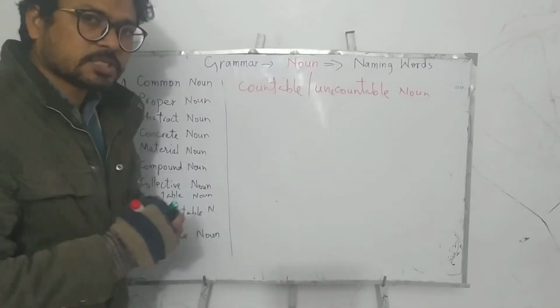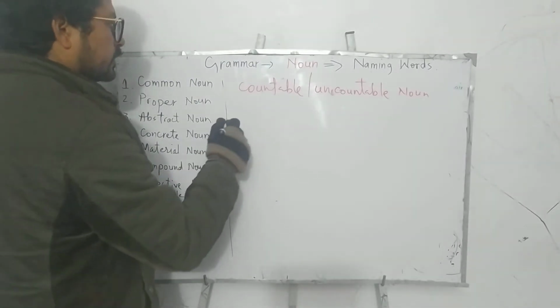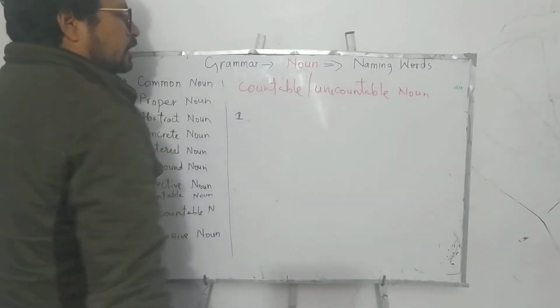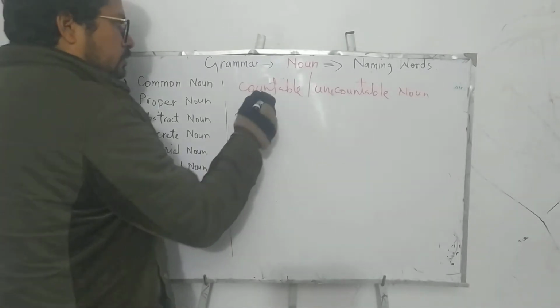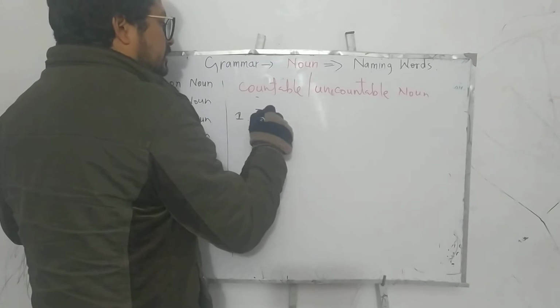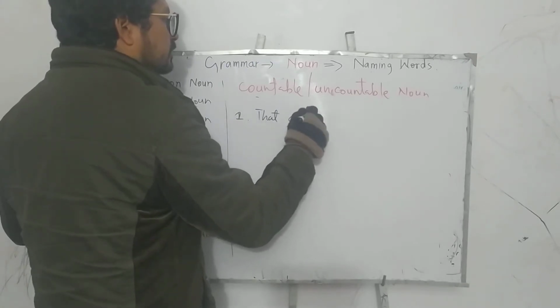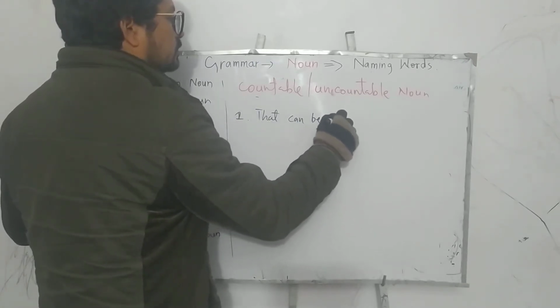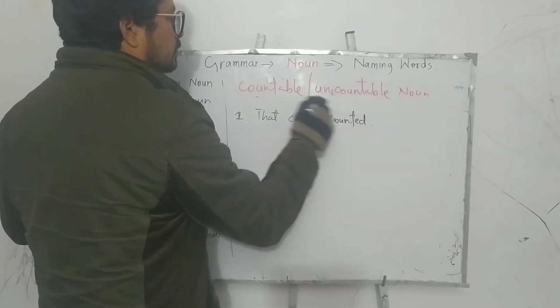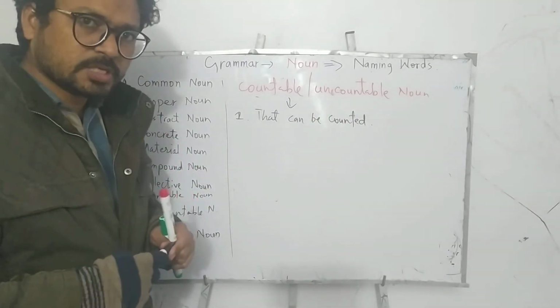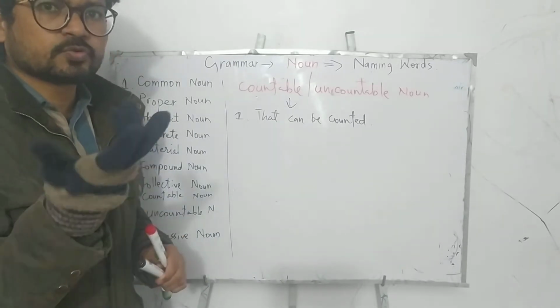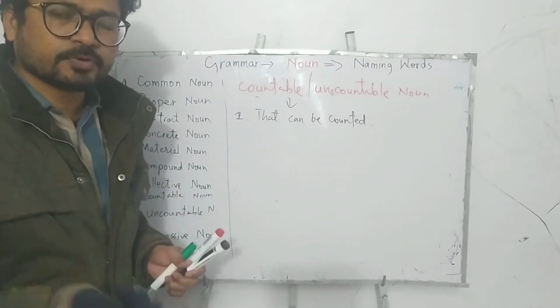Number one rule: that which can be counted. Every noun that could be counted on your fingers is a countable noun. 1, 2, 3, 4, 5, 6.